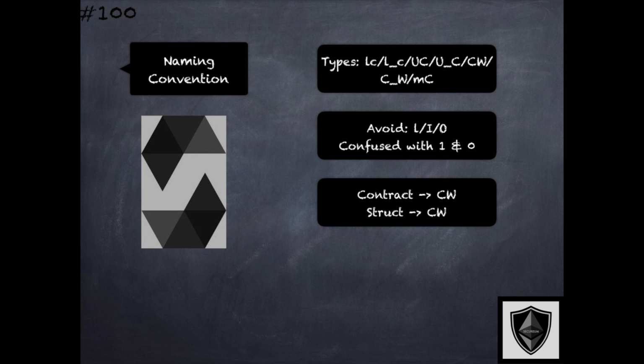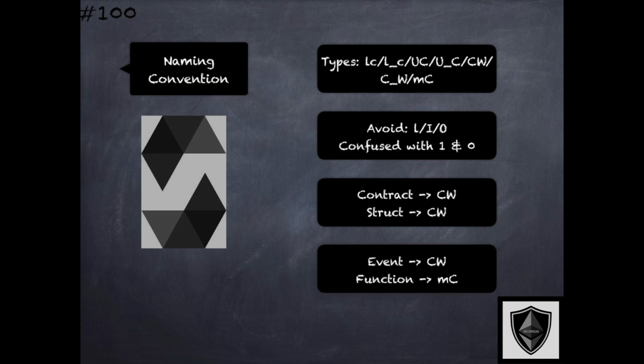Structs should be named using the cap word style again, as shown here. Events should be named using cap word style again. Functions should be named using mixed case. And this is something that you'll encounter often within contracts.